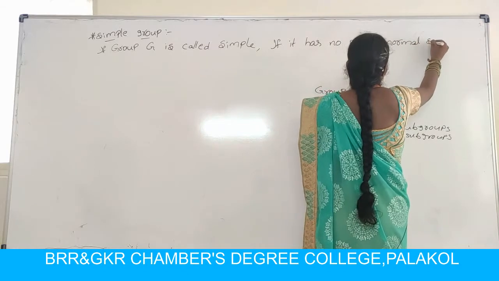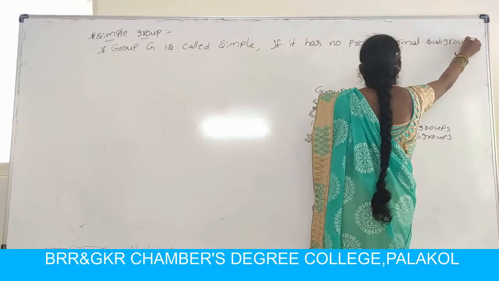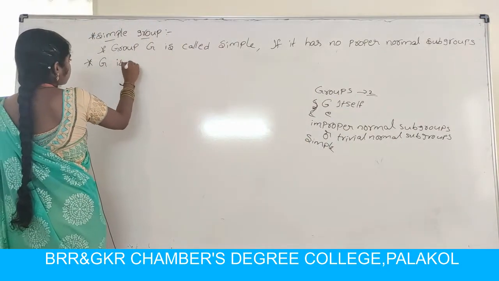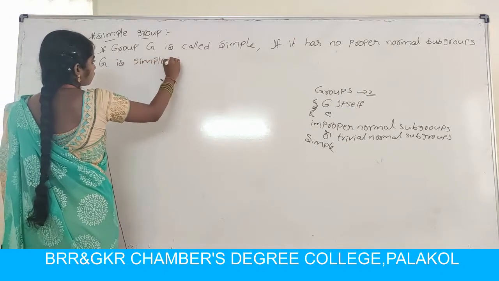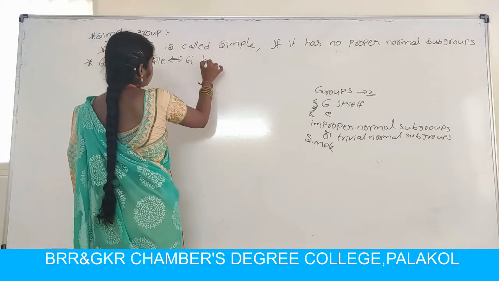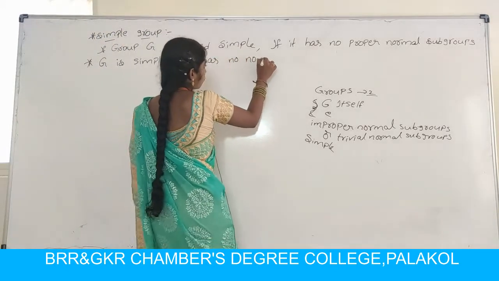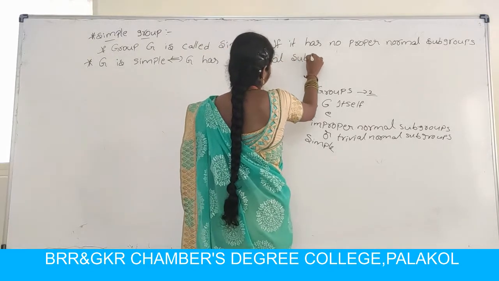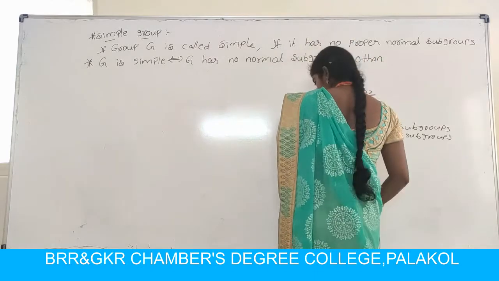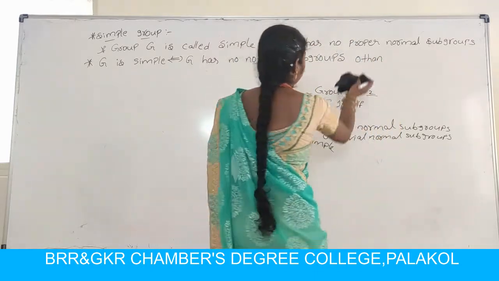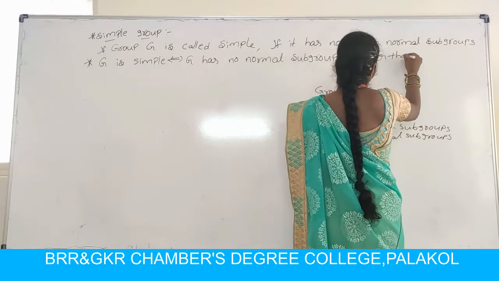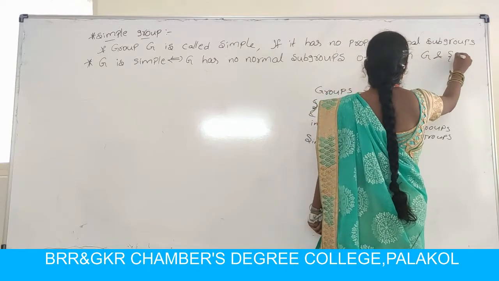So the main point: Z is simple if and only if Z has no normal subgroups other than Z and the singleton E.